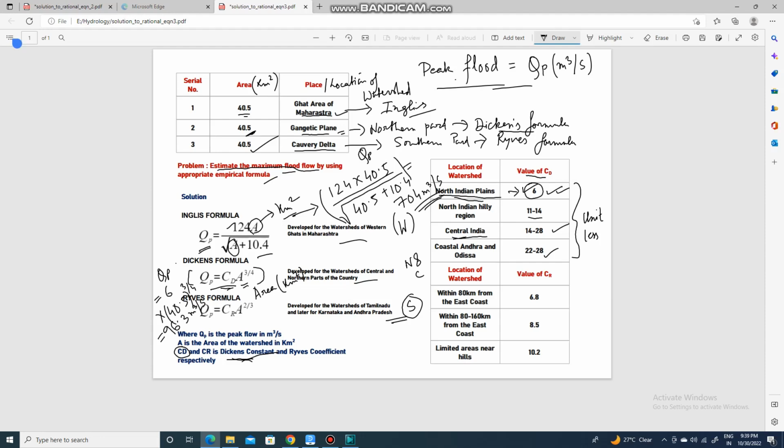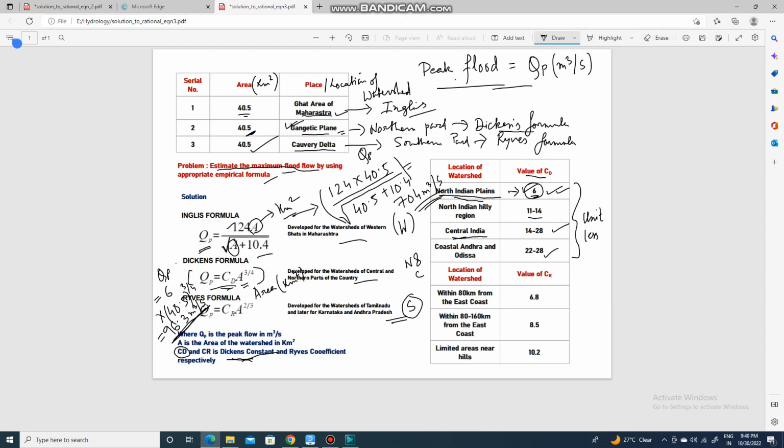So what we have done in the case of the Dickens formula is put the value of area A, and put the value of CD, the Dickens constant, as 6, as the watershed is located in the Gangetic Plain and the Dickens constant for North Indian plains is 6. That can be derived from the given table. This table will also be given to you in the problems. So the equation is the product of CD and area to the power 3 by 4: 6 into 40.5 to the power 3 by 4 is 96.3 meter cube per second.